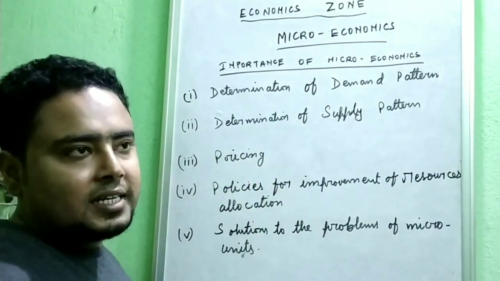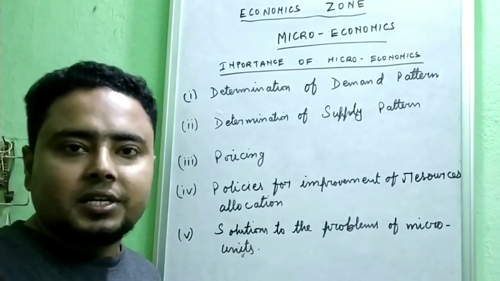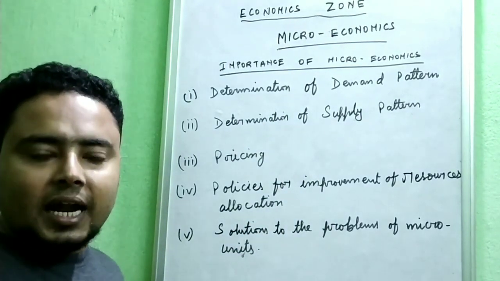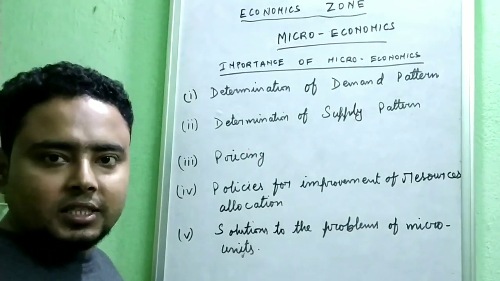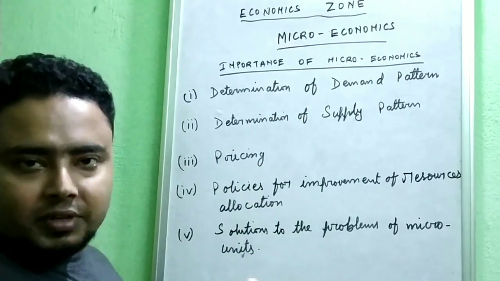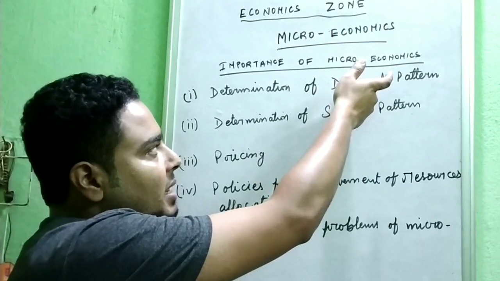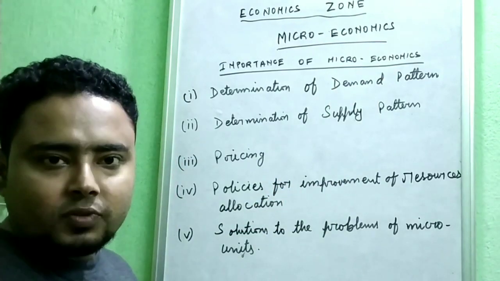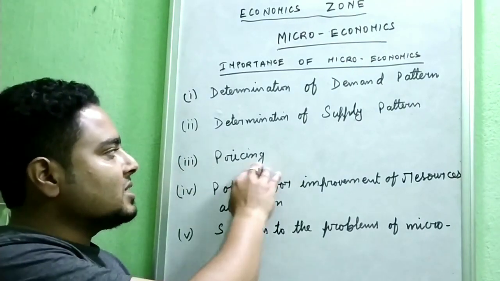Now there is a pricing factor. Now I am relating everything with industry. The main producing unit in our economy is the industry, therefore these things are related with industry. Now pricing. To determine the demand and supply, what amount of commodity will be demanded and supplied, it all depends upon pricing.